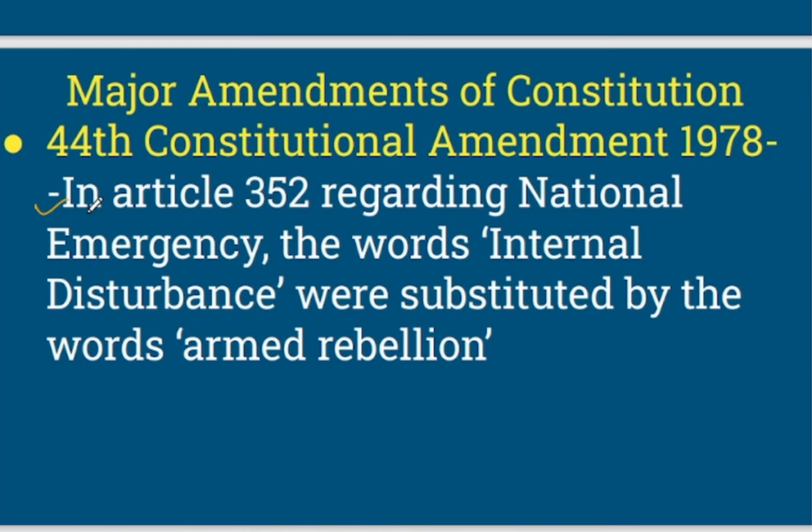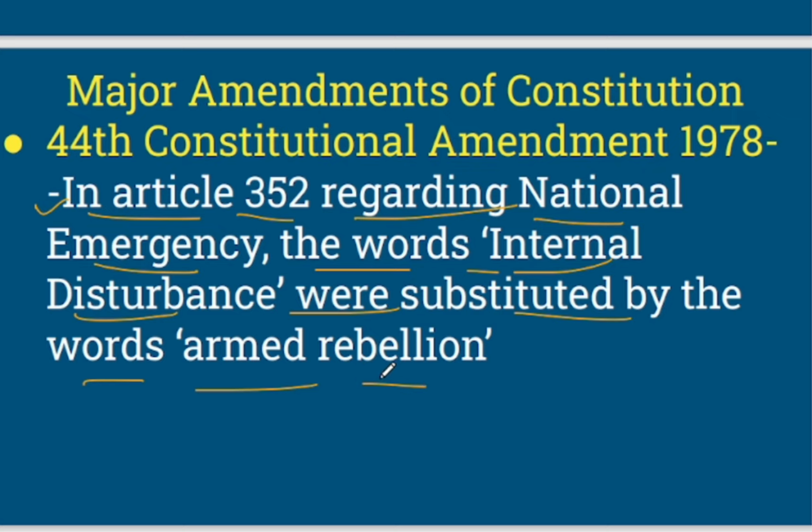This point says that in Article 352, which is regarding national emergency, the words internal disturbance were substituted by the words armed rebellion. So there was a substitution of the grounds of national emergency. Earlier the ground of declaring national emergency was internal disturbance. Now this internal disturbance ground was substituted by the ground armed rebellion.